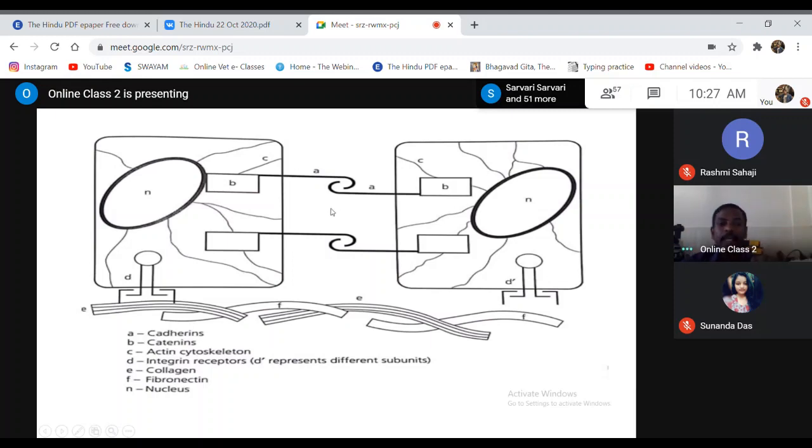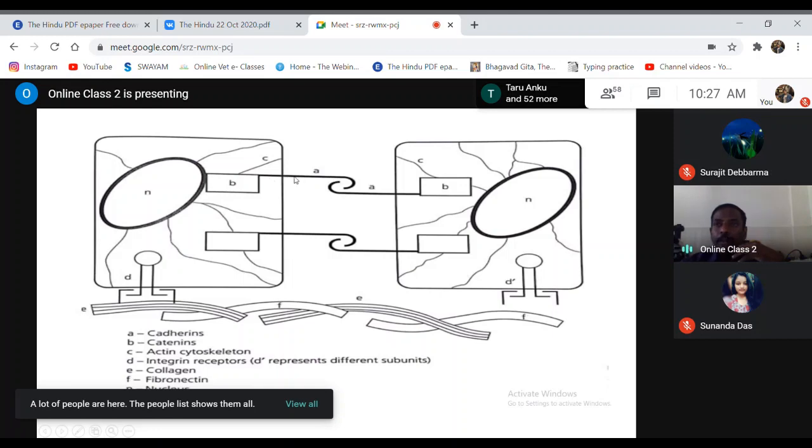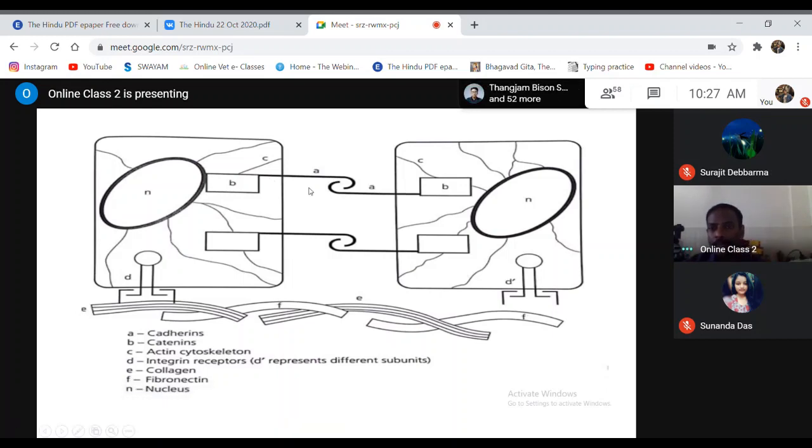What happens? The major change you will find is reduced expression of these cadherins. That is number A, cadherins. Cadherins are transmembrane proteins which help in binding the cells with each other. This is one tumor cell, this is another tumor cell.